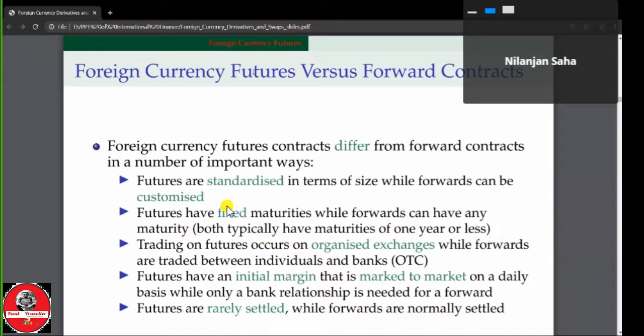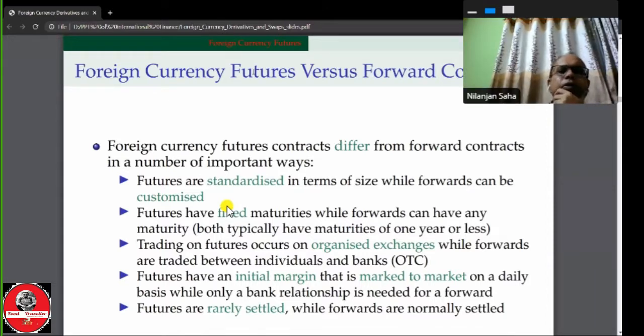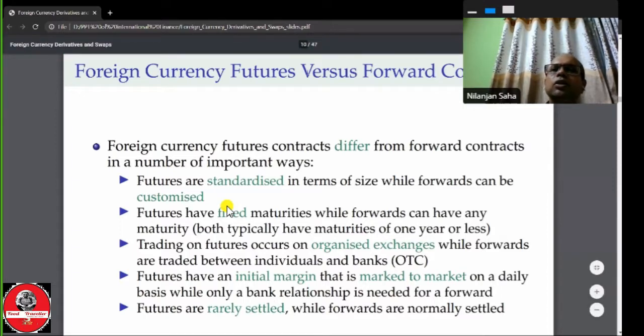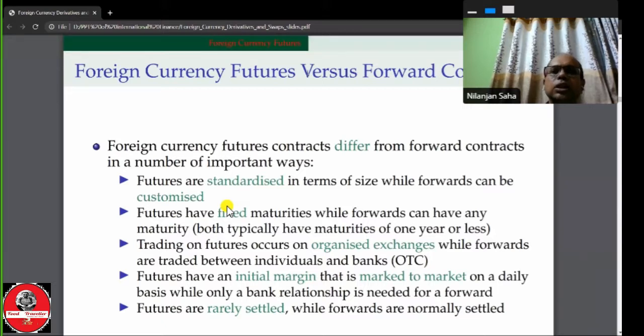Now the trading location. The trading on futures occurs on an organized exchange, while the forward contracts are traded between individuals and banks. We told that all the contracts are agreements between the clients and the exchange clearing house. Therefore, the trading on the future occurs on an organized exchange, while the forward contracts are traded between individuals and banks, and with other banks, through a telecommunication link.